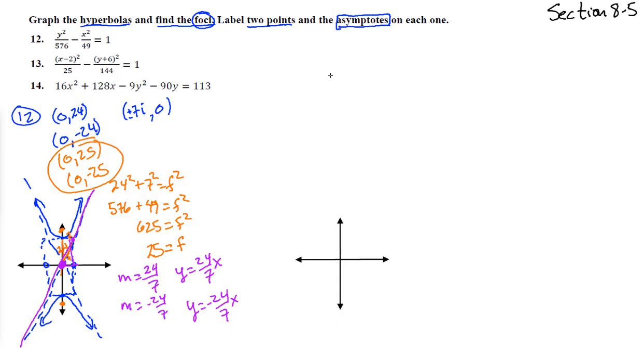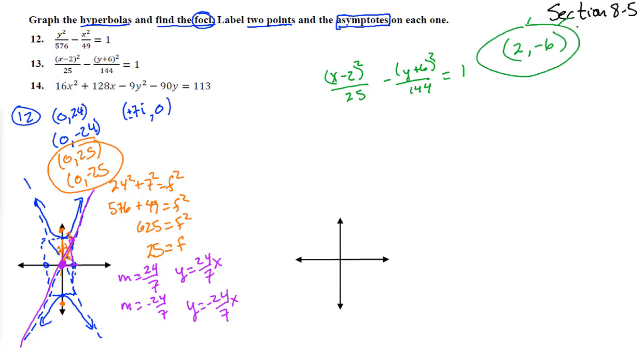It says (x minus 2) squared over 25 minus (y plus 6) squared over 144 equals 1. All right, so can we see that it's just like number 12, except the center was moved? The center is 2 to the right and 6 down. So I'm going to circle that and put the little star around it. Yeah, there we go. So (2, negative 6). I'm going to mark it right here. That's not a point on our graph, but that is the center of everything.